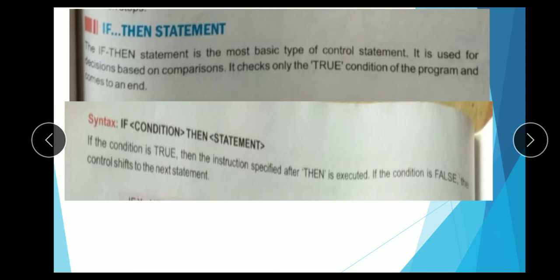Syntax: if condition then statement. If the condition is true, then the instruction specified after then is executed. If the condition is false, control shifts to the next statement, meaning the end statement.